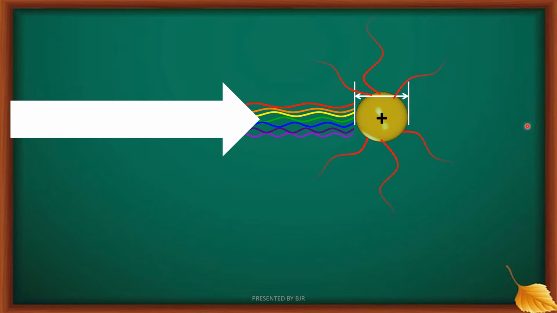The wavelength of the re-emitted light is the same as the incident light. The only thing is that the intensity is different.